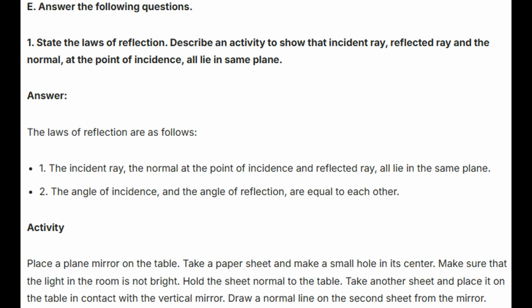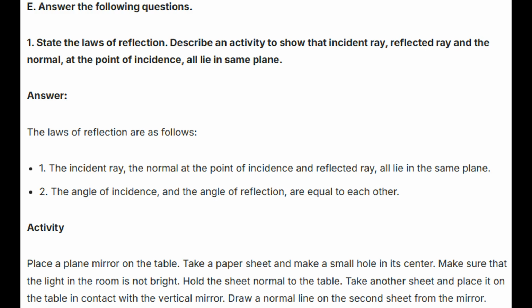The laws of reflection are as follows. First, the incident ray, the normal at the point of incidence, and the reflected ray all lie in the same plane. Second, the angle of incidence and the angle of reflection are equal to each other.